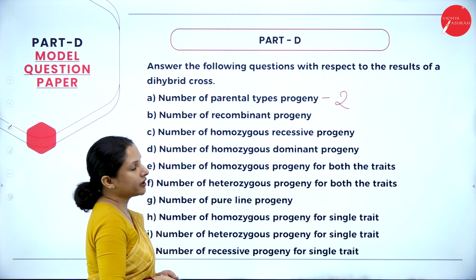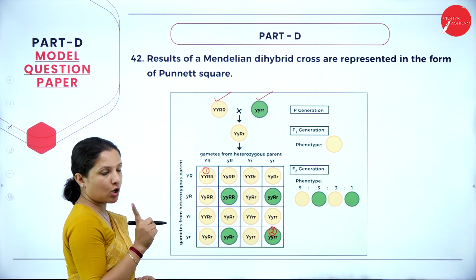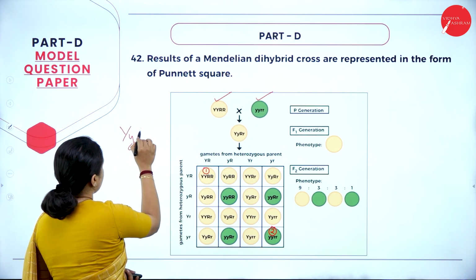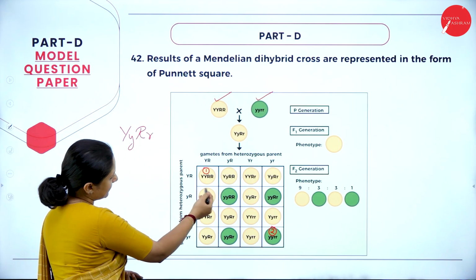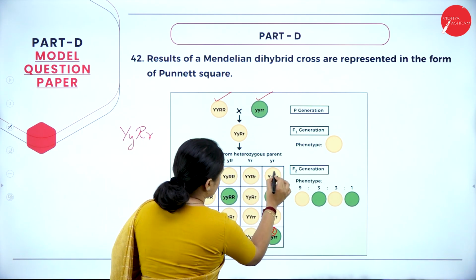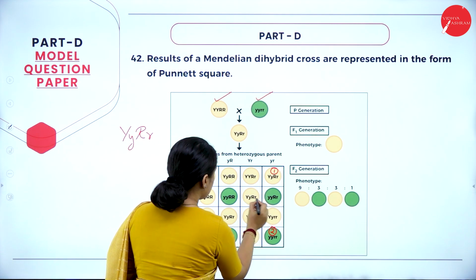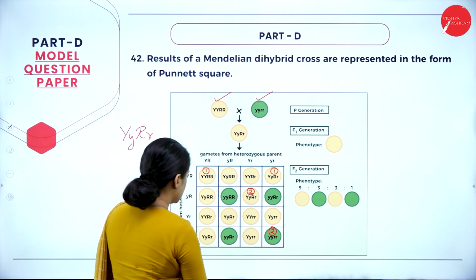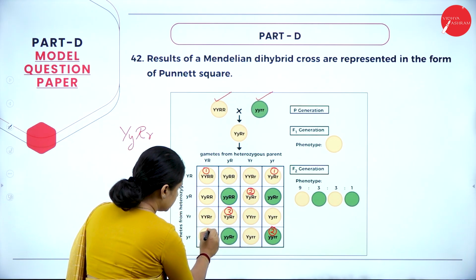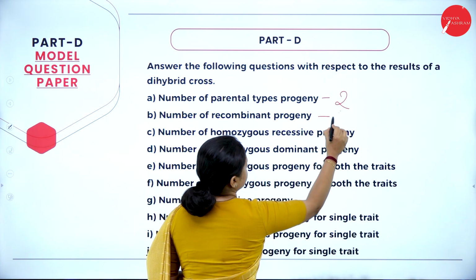Number of recombinant progeny. What should it have? Because it is a recombinant, both these should recombine. So it will have capital Y, capital R and small r. Now let's look into the progeny which is having this: capital Y, small y, capital R, small r. Here, 1. Next, there is one more here, so 2. Then here 1, 3. And here. So these are recombinant, and the answer will be 4 for this.